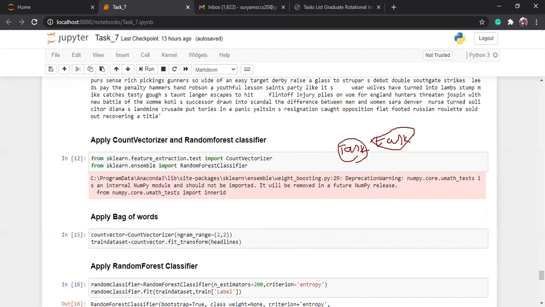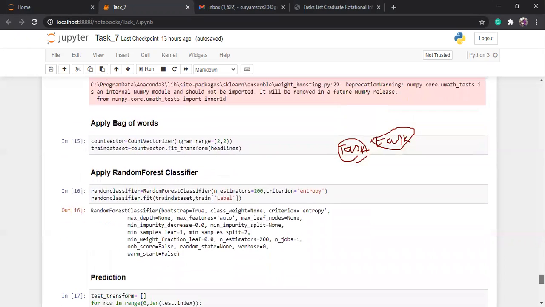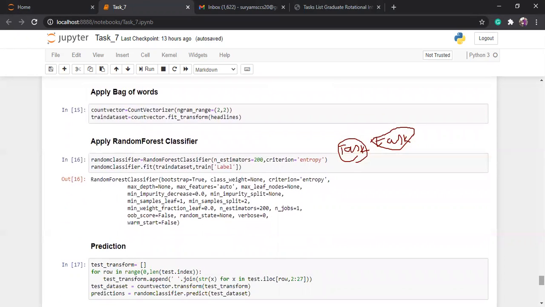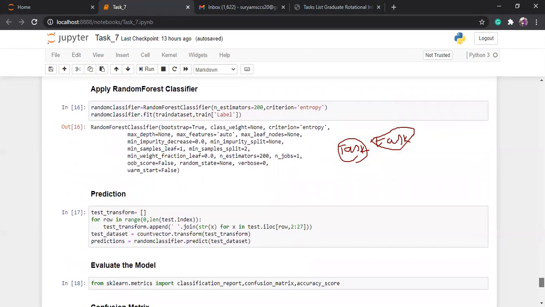After applying bag of words, I can apply the random forest classifier algorithm. I already imported the random forest library, and here we create the random forest classifier object. The parameters to tune are n_estimators and criterion. After I apply the random forest algorithm, your model will be fit, that means your model will be trained. After training, you can predict on your news data set.